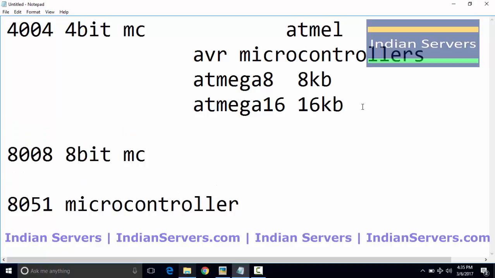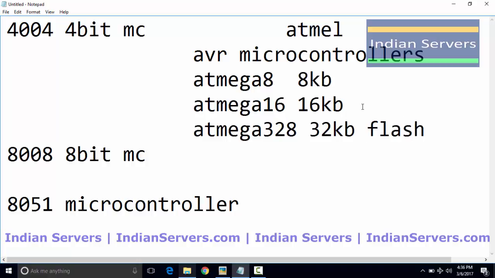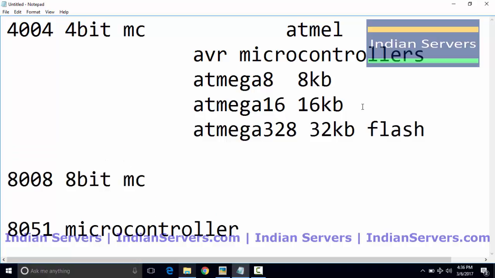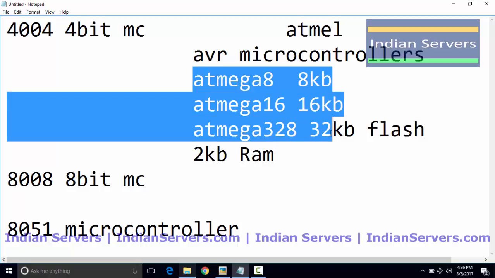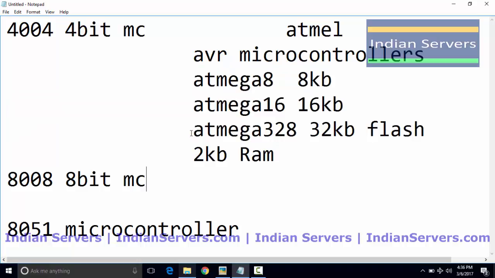And another popular microcontroller is the Atmega 328. This is the controller used in the Arduino board. It has 32 KB of internal flash memory used to store the program and 2 KB of RAM. Like that, Atmel invented different types of microcontrollers. So why has the Atmega 328 become more popular with Arduino?